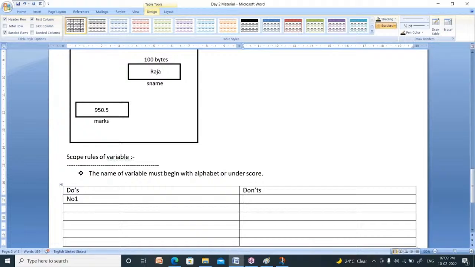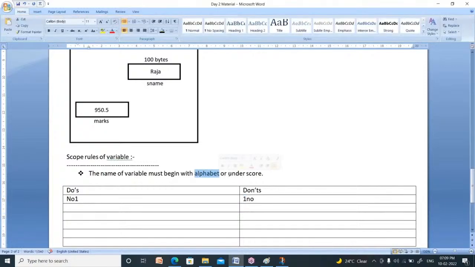You cannot define a name like this, first number. It should not begin with a digit. It should begin with an alphabet or underscore. So it is an invalid variable name. You cannot define a variable like second number. So you can define it like this, number two, it is valid. But second number is not valid. Next one, underscore number, you can define like this. Why? Because the name of the variable can begin with an alphabet or underscore. Here, it is valid.